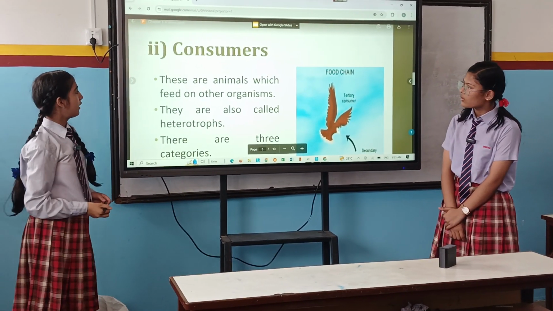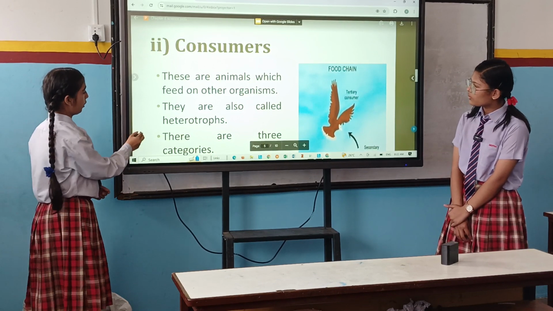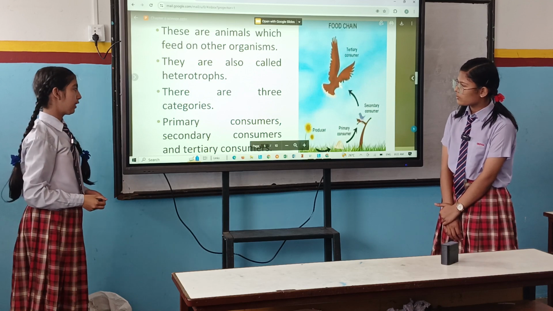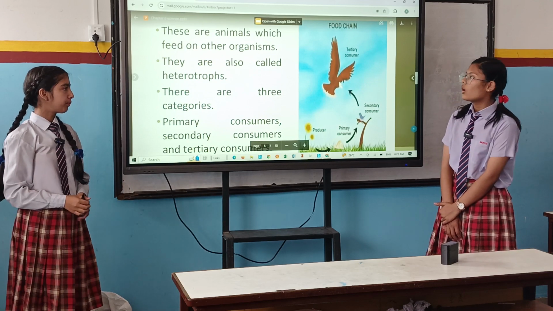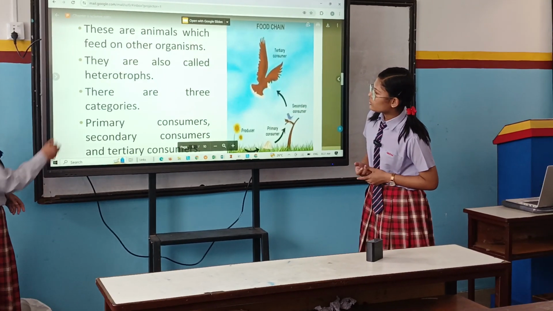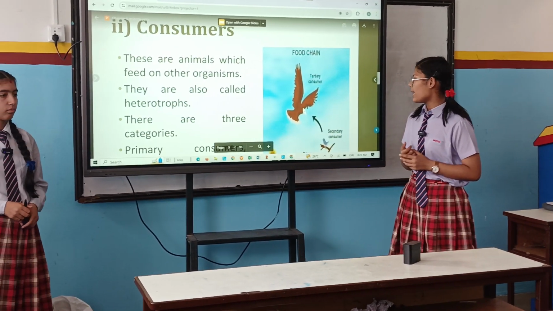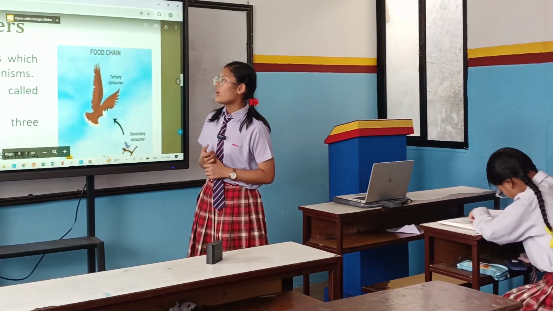Next is consumers. These are the animals which feed on other organisms. They are also called heterotrophs. They are divided into three categories. They are primary consumers, secondary consumers and tertiary consumers. Next topic is our consumers. Consumers are of three types: tertiary consumers, secondary consumers and primary consumers.